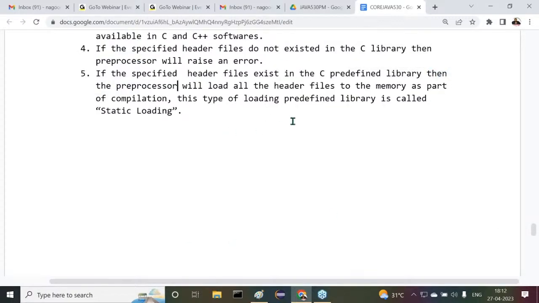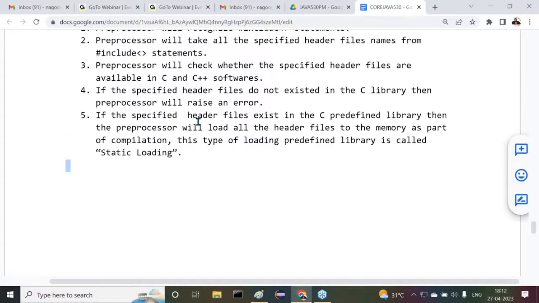Then the preprocessor will load all the header files content to the memory as part of compilation. This type of loading predefined library is called as what there? Static loading. The response, guys. All of you are getting it or not? What exactly the point I'm telling there?